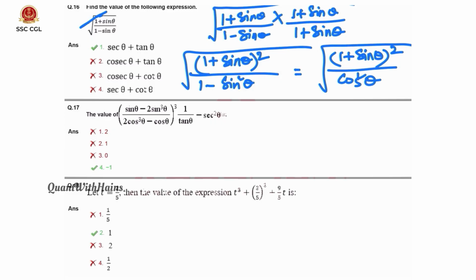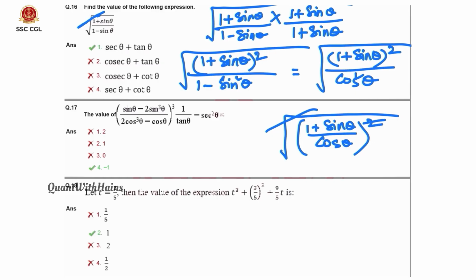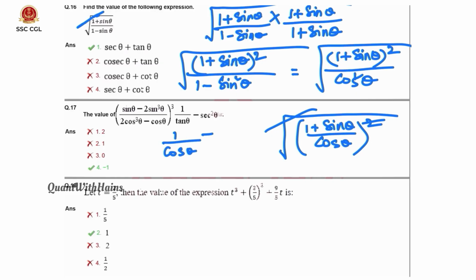Here in the numerator a square is there, in the denominator also a square is there. That means we can write 1 plus sin theta by cos theta whole square. The square and the square root get cancelled. We are left with 1 by cos theta plus sin theta by cos theta.